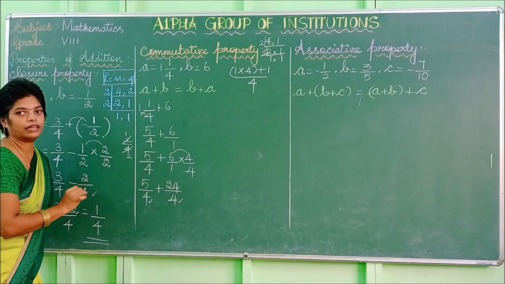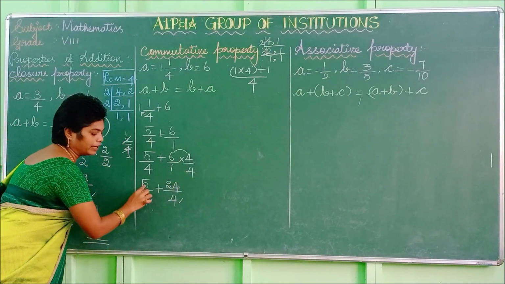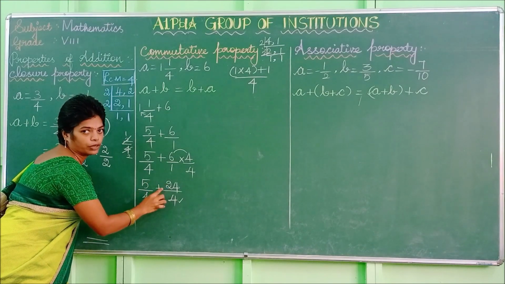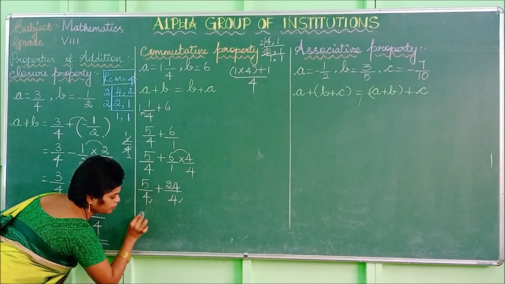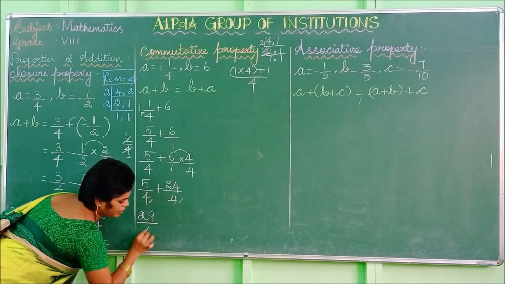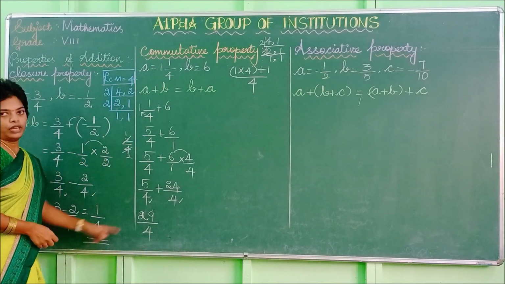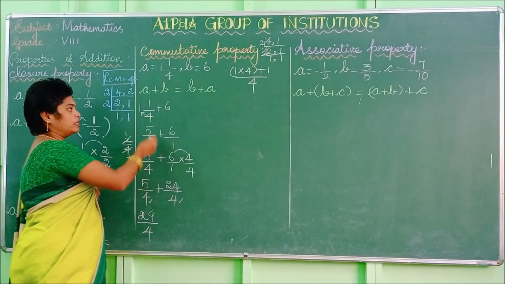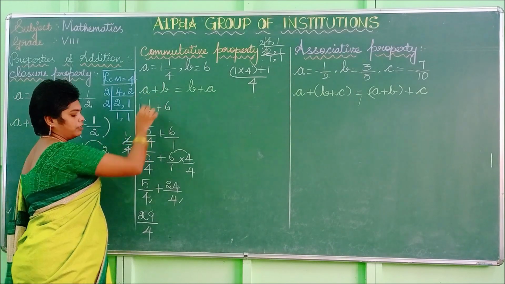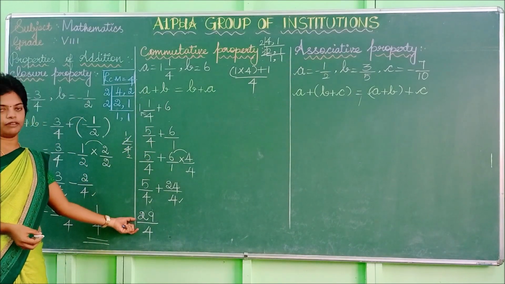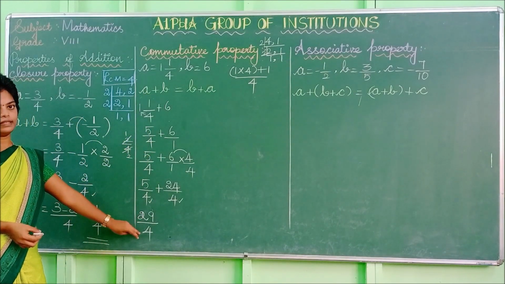Now we can add the numerators. So the numerator means you can add 5 plus 24, which is 29 divided by 4. This is in the form of a mixed fraction. You can convert this into a mixed fraction or else keep it as it is.